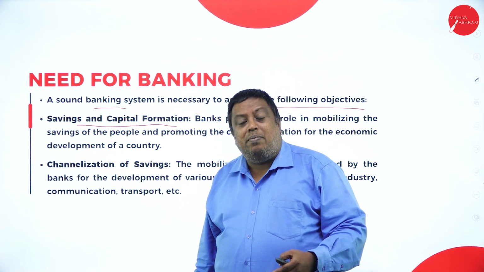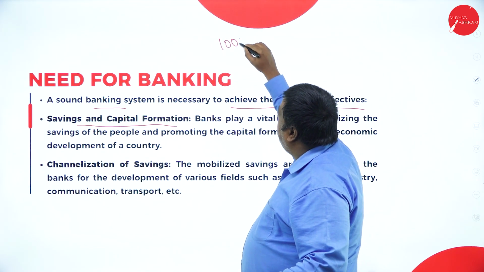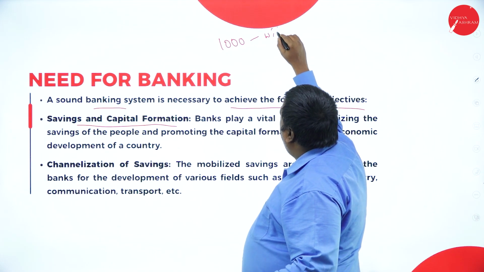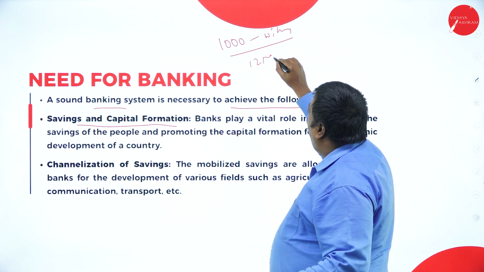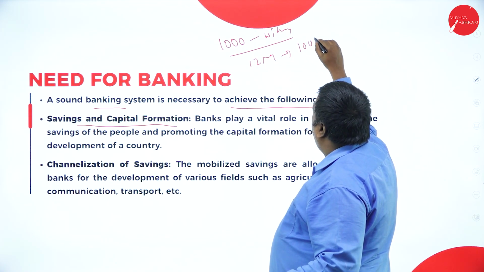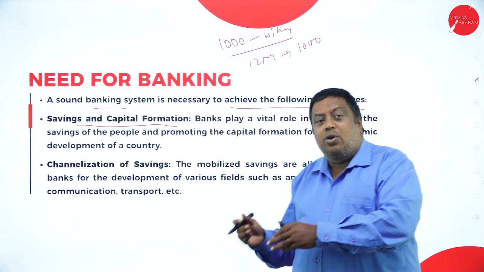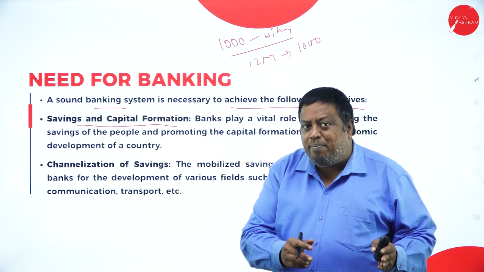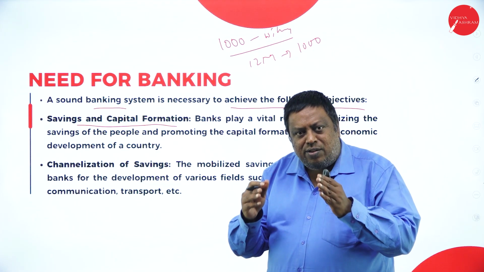They guided the public. If you have 1,000 rupees with you, and if you keep it in your house for 12 months, after 12 months it will be 1,000 only. They're saying that if I store that amount in my piggy bank, after 12 months, if I check, it will be 1,000 only.